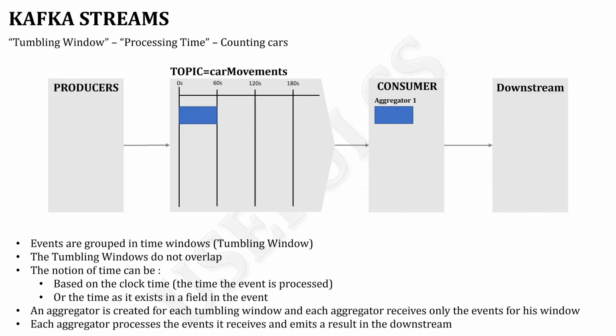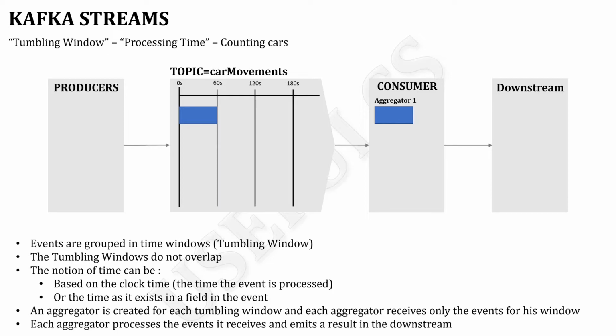Then an aggregator is created for each tumbling window, and each aggregator receives only the events for its window. Each aggregator processes the events it receives, and it emits a result in the downstream. So I will launch my little animation. We will see some events going through the blue window.